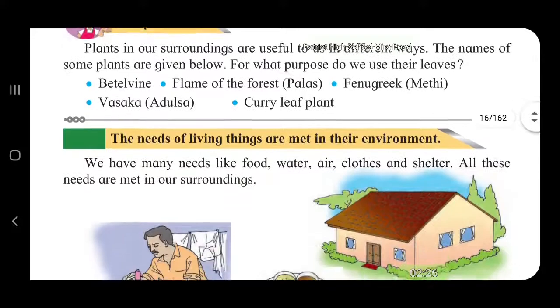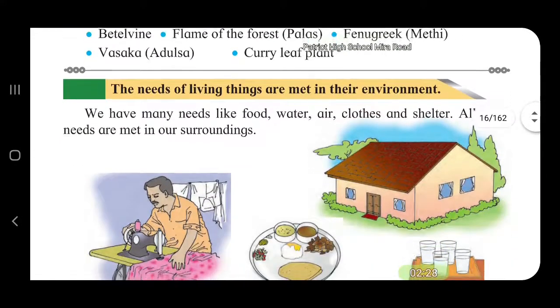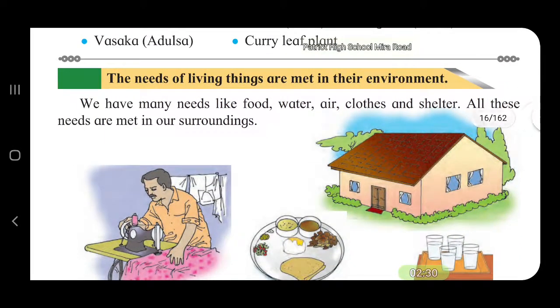The needs of the living things are met in the environment. There are so many needs. Like we need food whenever we are hungry. When we are thirsty, we drink water. Air, we breathe in air continuously without stop. And the clothes we wear, we cannot go out without clothes.